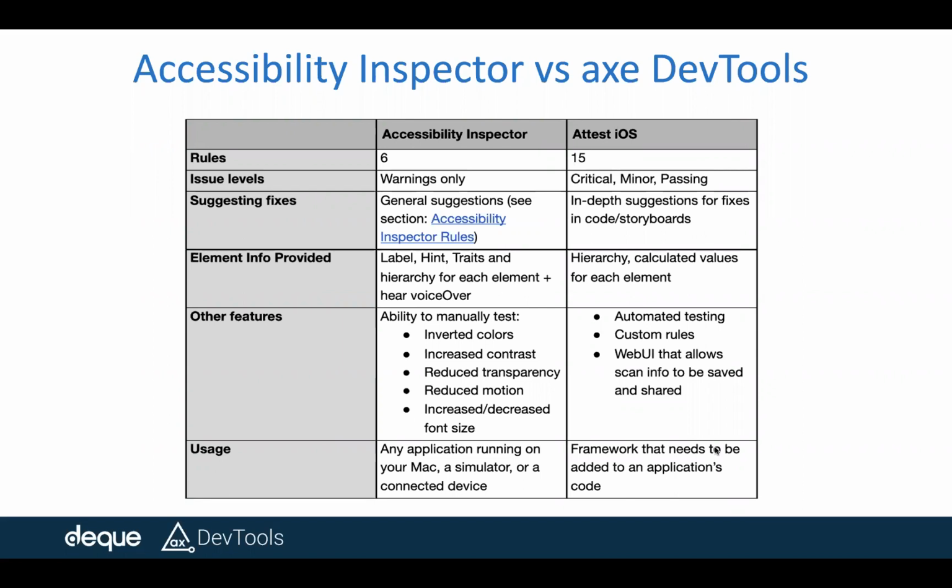Or if I increase certain contrast levels, or maybe change some colors and increase the contrast of a certain color, and see the color contrast ratio again, rerun the analysis, right? So for those kinds of manual tests, you can use the inspector, and because all those are already there and it is part of Xcode, I don't think we need to redo those things. But instead of that, what we focused on is automating more rules and letting you